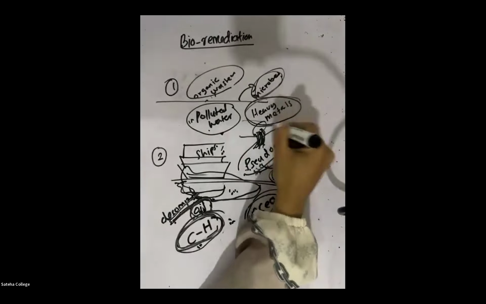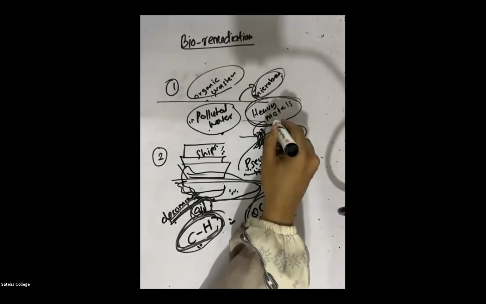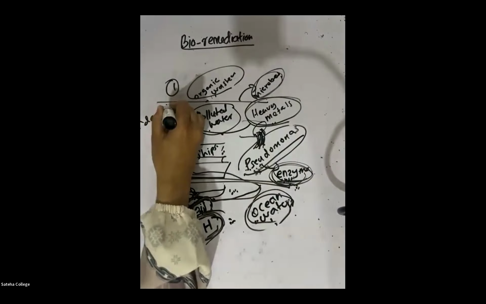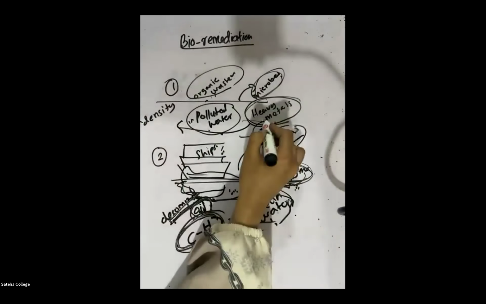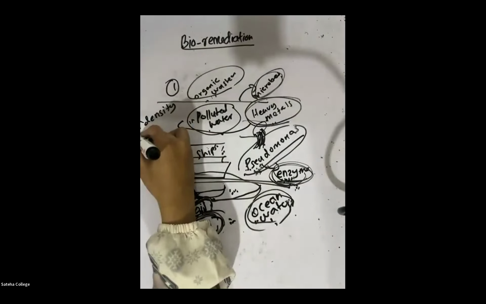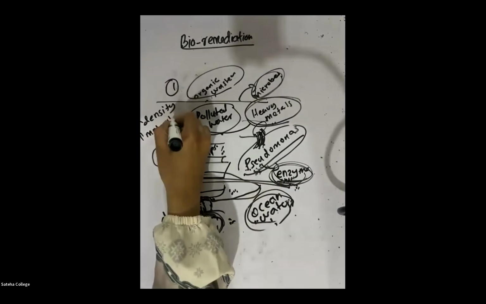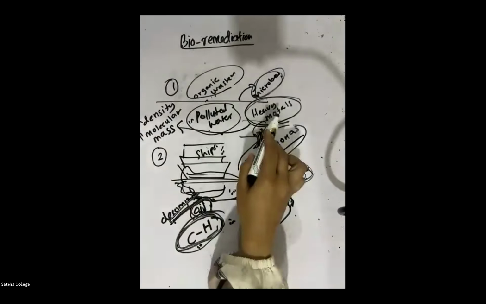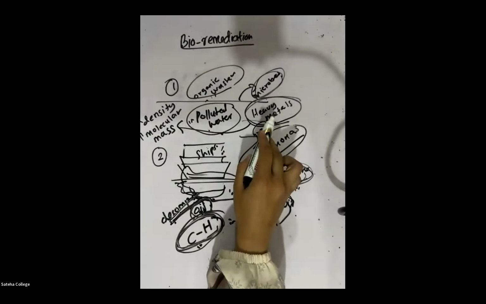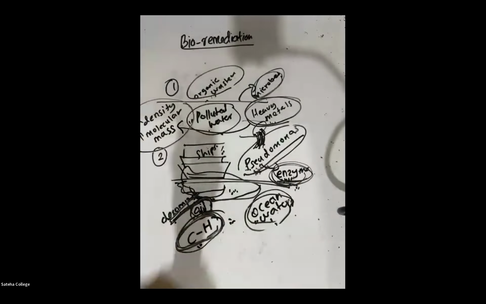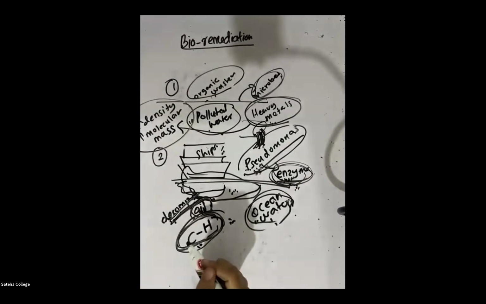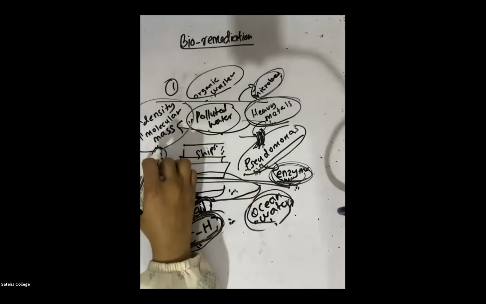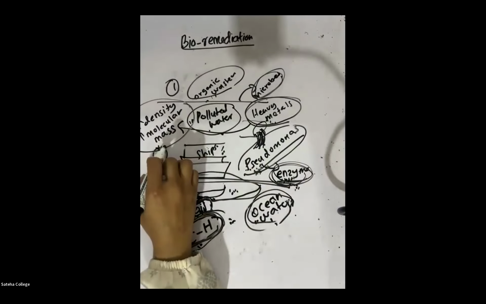Now, what are heavy metals? Heavy metals are the metals which have high density and high molecular mass. If you want the meaning, you can write it down. The metals which have high density and high molecular mass, we call them heavy metals.